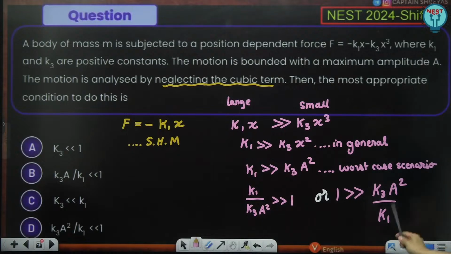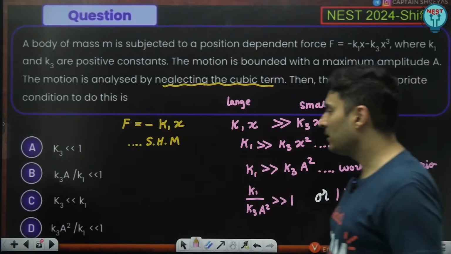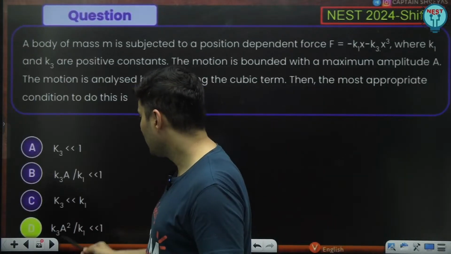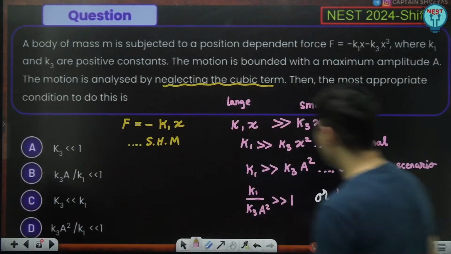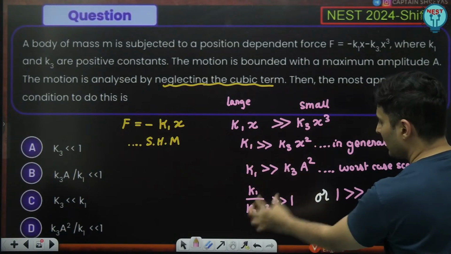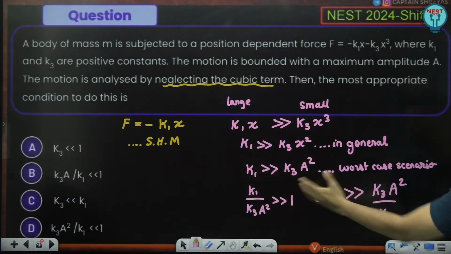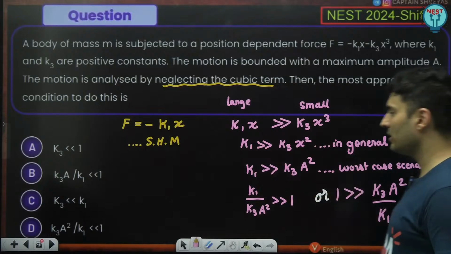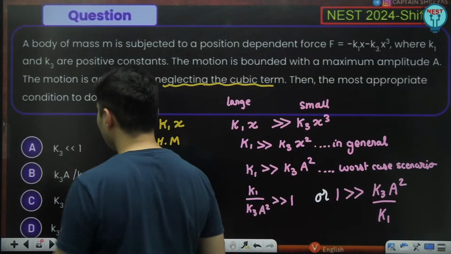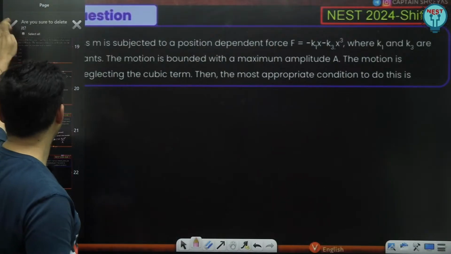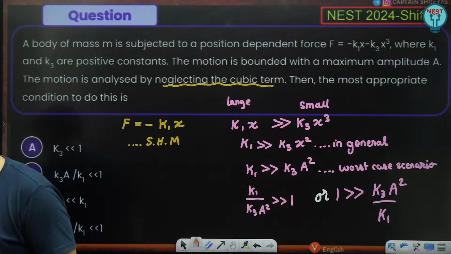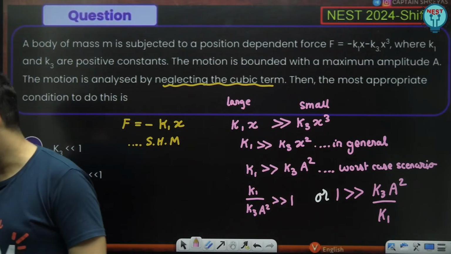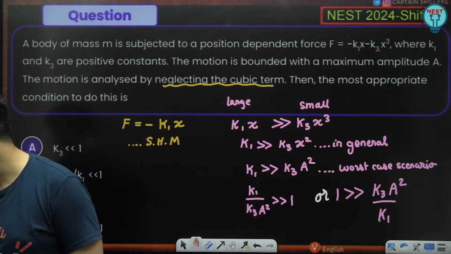K3 A square by K1 is much smaller than 1, which is the D option, I believe. Just check it out. Yes, it is the D option. Perfect. Can you see that? Either you can shift K3 below with A square, or you can shift K1 below. One and the same thing. You can get either of these relationships. So option D is matching over here. Is that right, everyone? Loved the question? Just simple manipulation, but that manipulation is the crazy part.